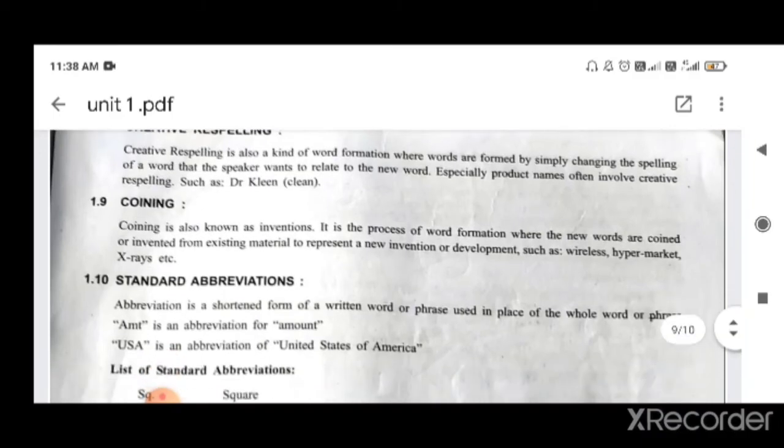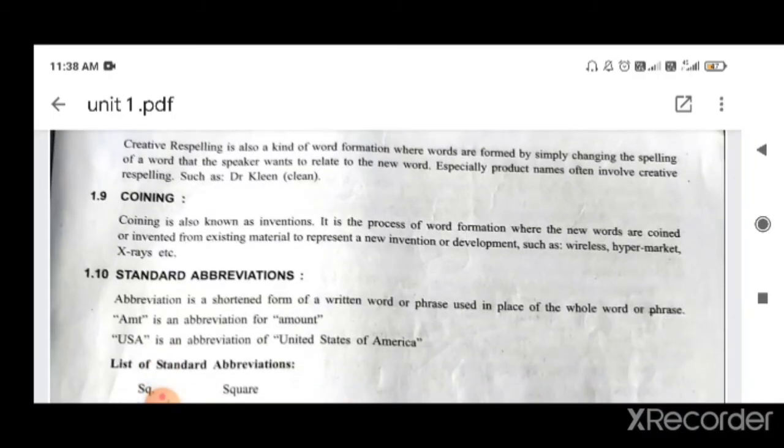Coining. Coining is also known as invention. Coining means you are inventing something new. Okay, it is the process of word formation where the new words are coined or invented from existing material to present a new invention or development, such as wireless, hypermarket, X-ray. Okay, X-ray. Two words, there are two words.